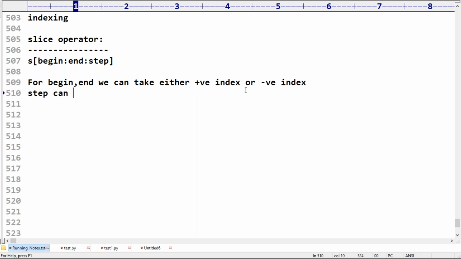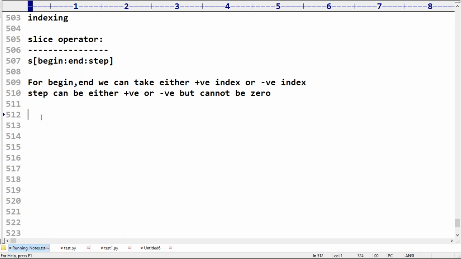Next, the step can be either positive or negative, no problem at all. But it cannot be zero. The step value cannot be zero, but you can take either a positive value or a negative value.